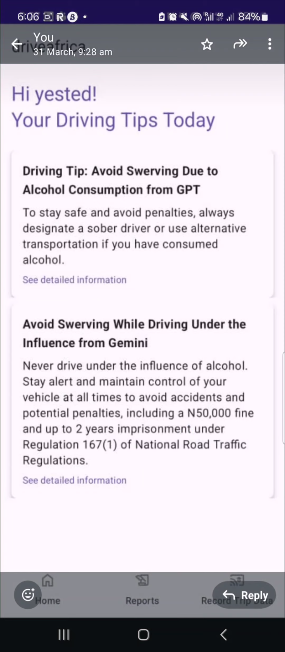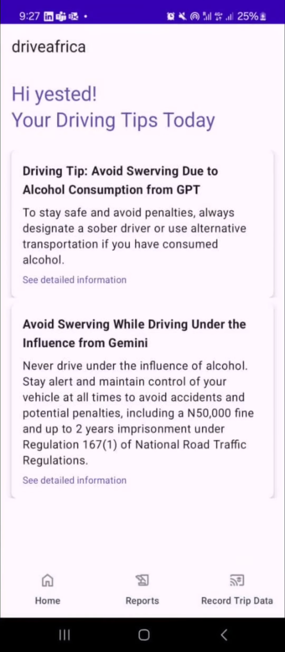So this kind of thing will display, and of course it has picked up, in this case, swerving. The person who was driving had some incidences of swerving. A tip about swerving is generated here using both ChatGPT and Google's Gemini. So the first one is ChatGPT, the second one is Gemini.